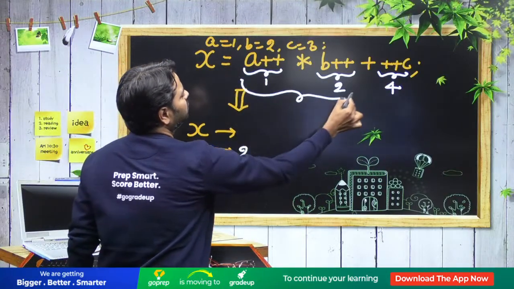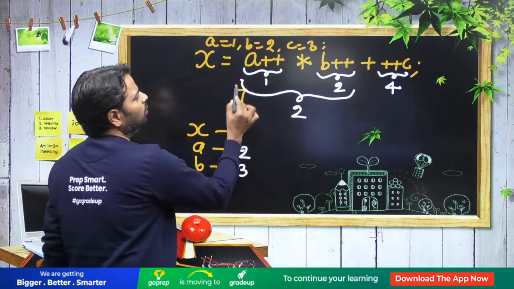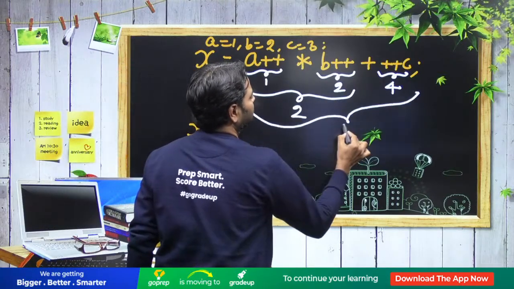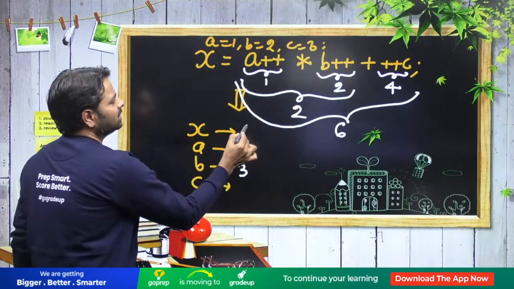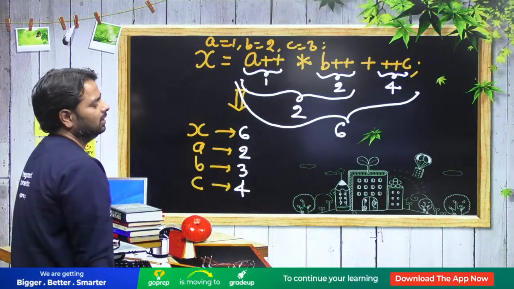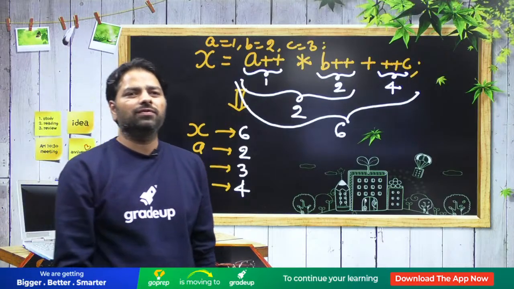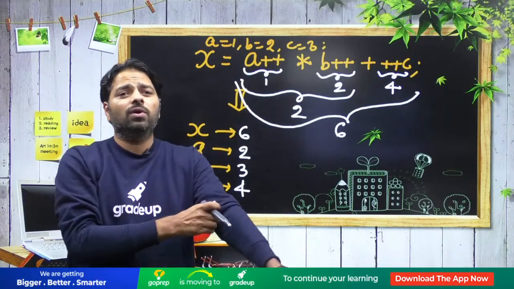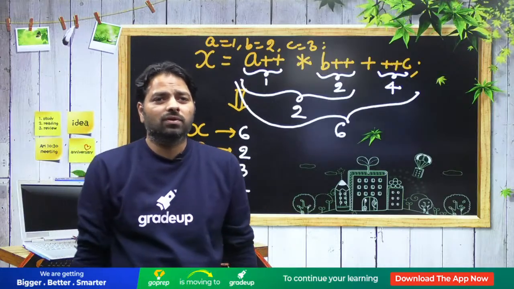1 multiply 2, it's a 2. And 2 plus 4 is a 6. So X value is 6. And anyhow, C was incremented already, it was 4. 6, 2, 3, 4, guys. 6, 2, 3, 4. Not 6, 1, 3, 4.